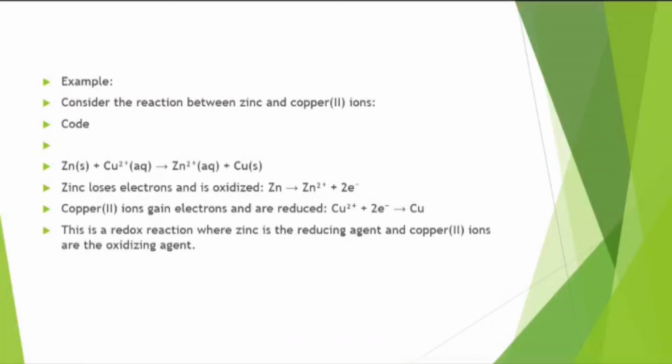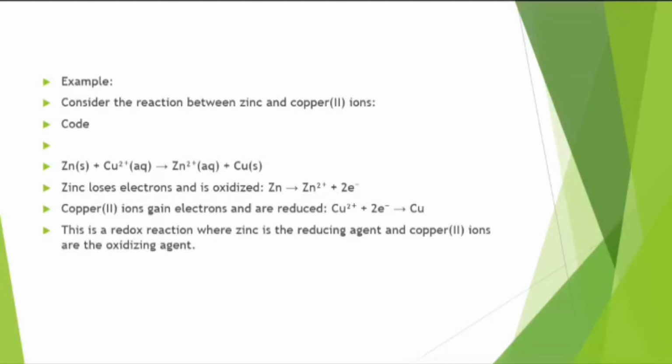Example: consider the reaction between zinc and copper ions. In this equation we have zinc and copper 2 plus ion, which gives rise to zinc 2 plus ion and copper.